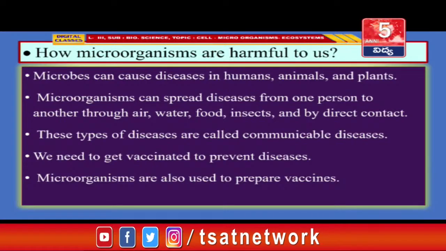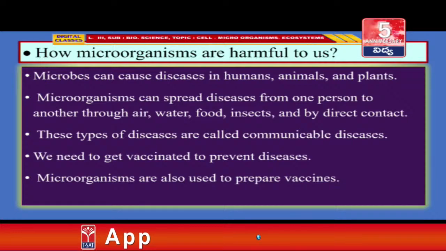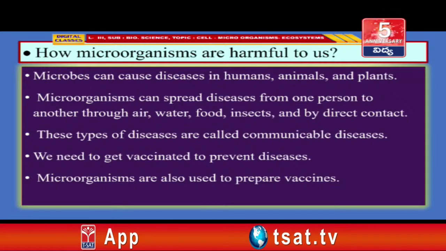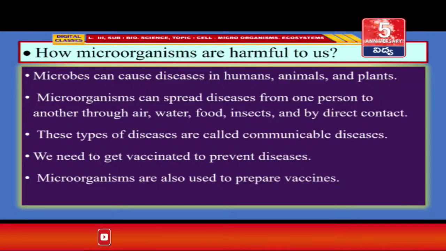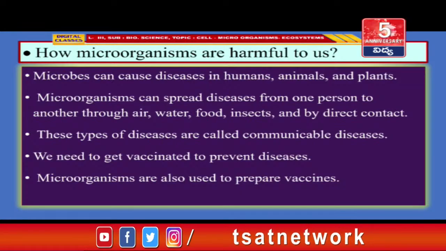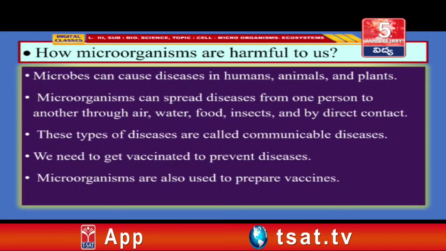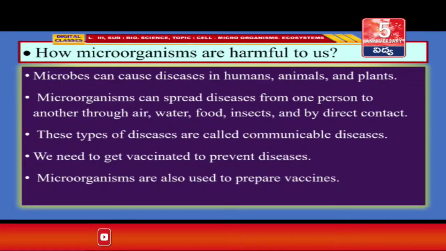How are microorganisms harmful to us? Microbes can cause diseases in humans, animals and plants. Microorganisms can spread diseases from one person to another through air, water, food, insects and by direct contact. These types of diseases are called communicable diseases. We need to get vaccinated to prevent diseases. Microorganisms are also used to prepare vaccines.